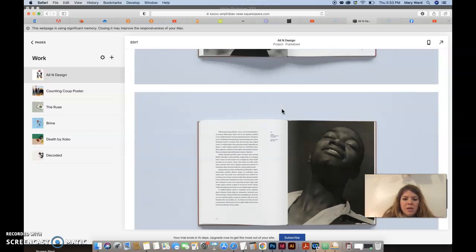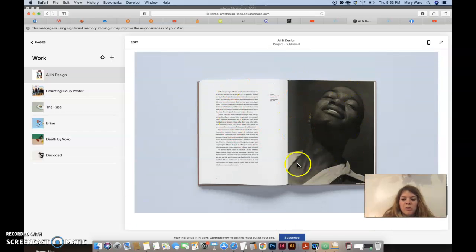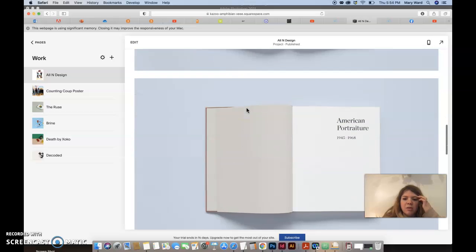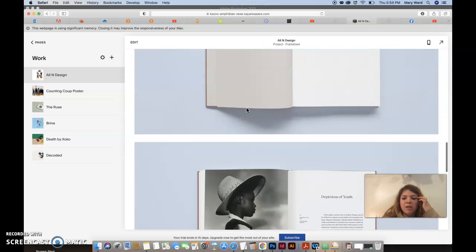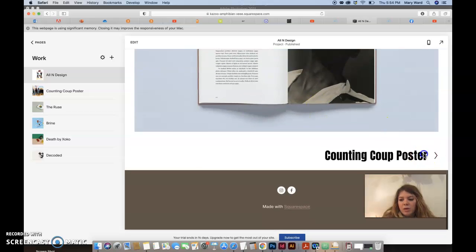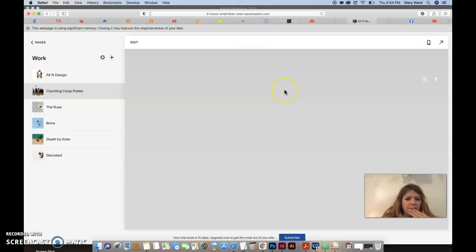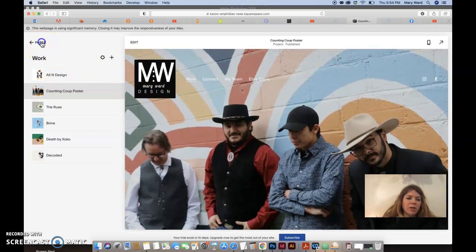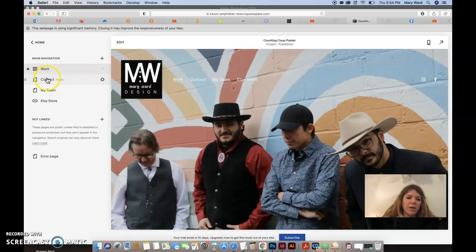And it's a good idea to bring your design into Photoshop, put it on top of a colored background like they did here, and then edit and export out like a JPEG and bring that in so that you get different shots. You might not have as many because this isn't actually a book, so they had different pages that they could show. But anyway, that's kind of how you would change the work page.